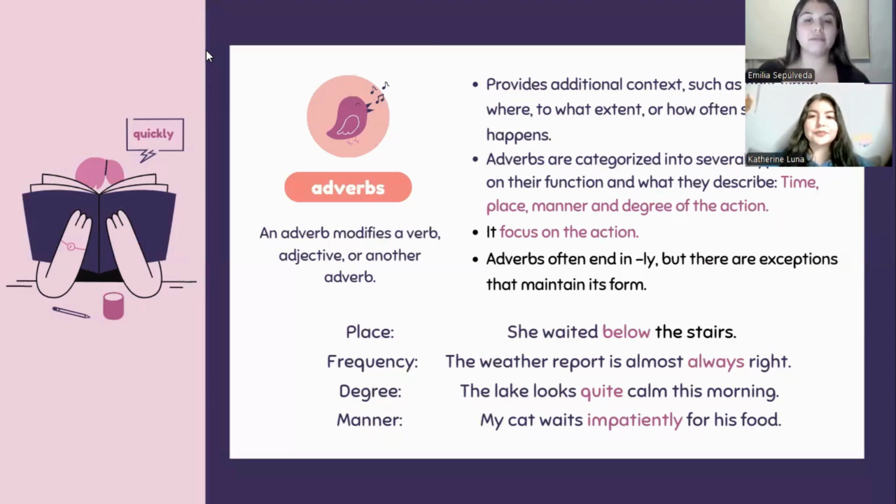In place, we have: she waited below the stairs. In frequency, we have: the weather report is almost always right. In degree, we have: the lake looks quite calm this morning. And in manner, we have: my cat waits impatiently for his food.